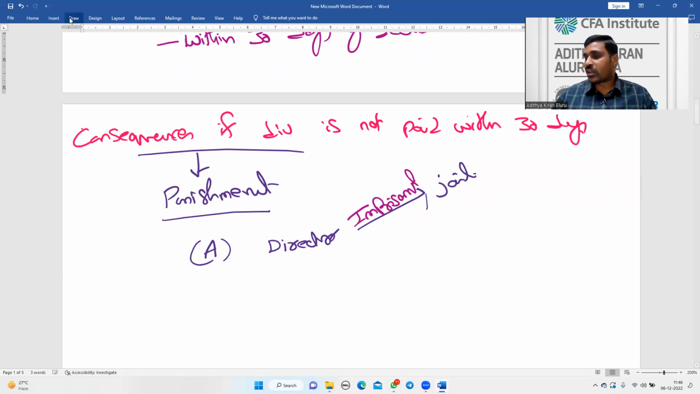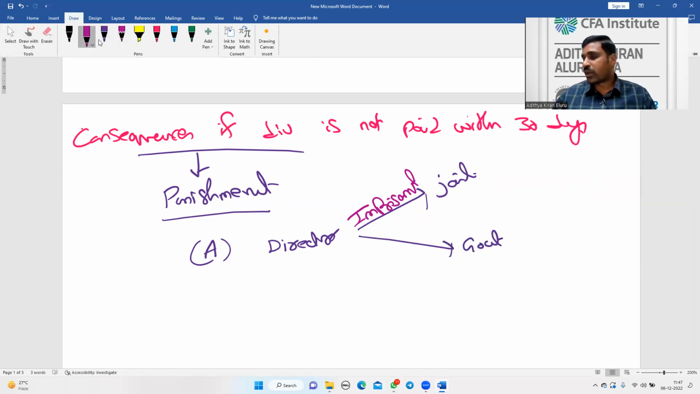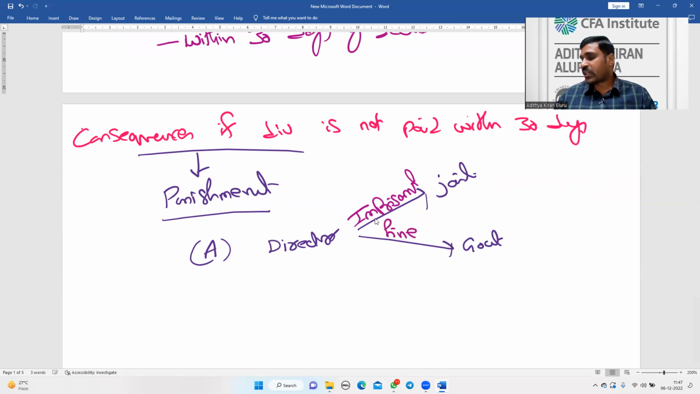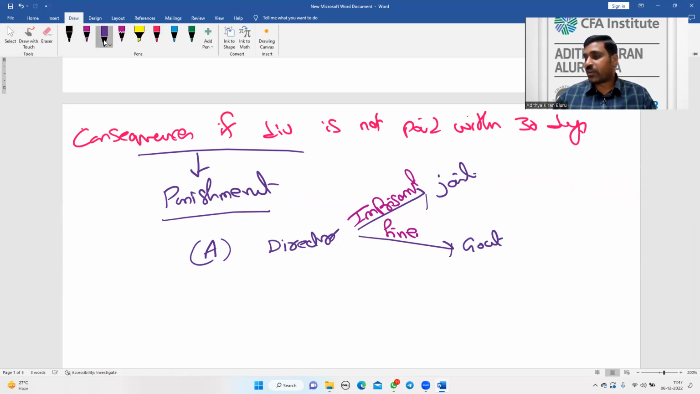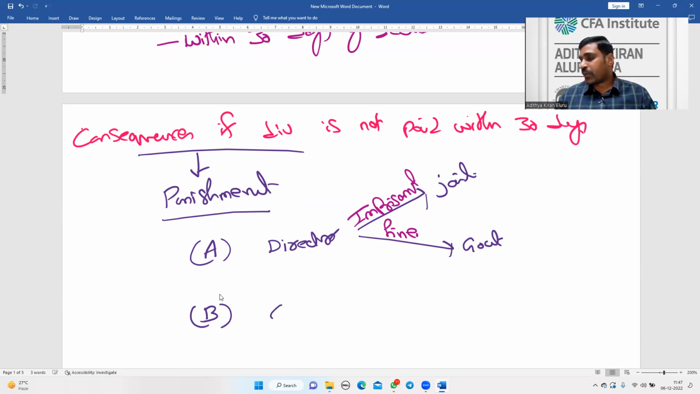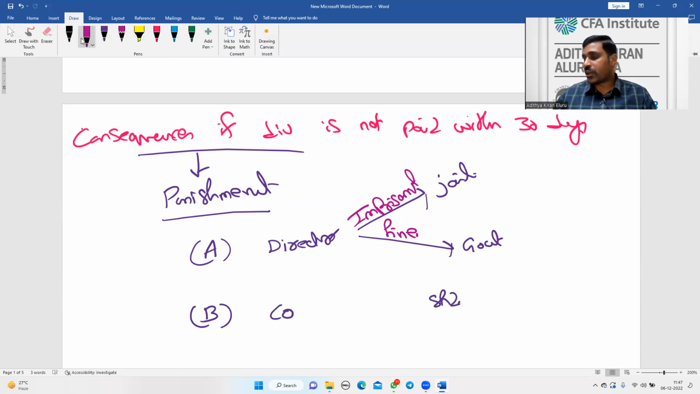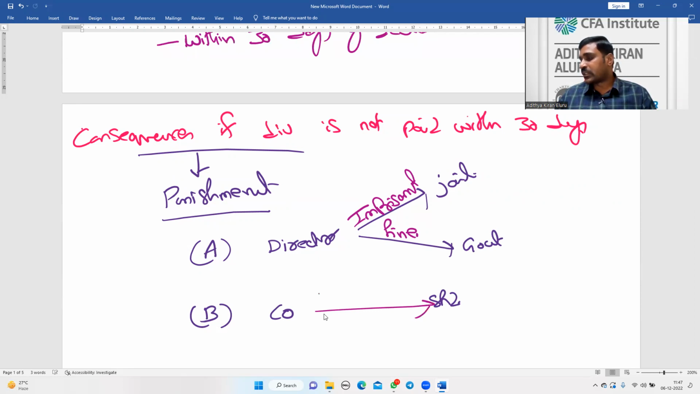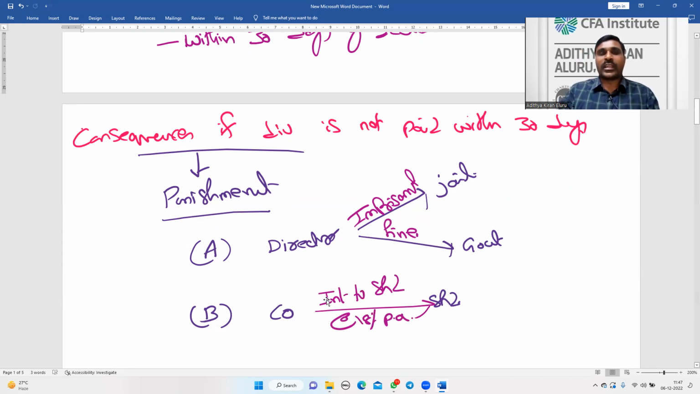And in addition to that, the directors have to pay a fine to the government. This is the punishment for the directors. Next, the company. What should the company do? The company has to pay interest to the shareholders at the rate of 18% per annum.